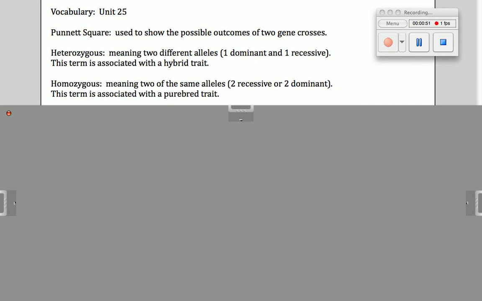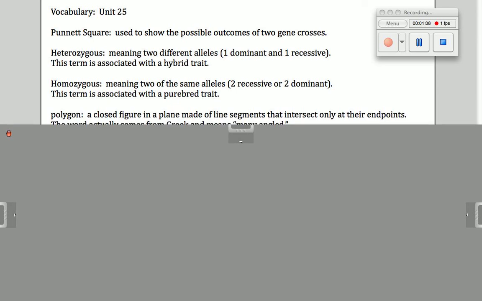Homozygous, the prefix homo, meaning two of the same alleles, either two recessive or two dominant, and this term is associated with usually a purebred, because in order to be purebred you have to have two of the same traits, two recessive or two dominant.